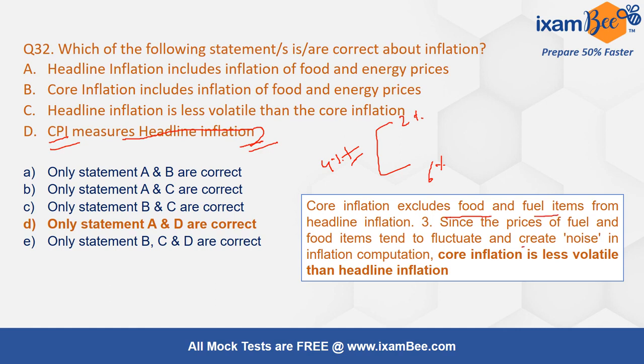Food and fuel are more volatile in terms of price fluctuations. That's why there is another concept of core inflation which eliminates these two, which is studied, but we are measuring CPI, which is headline inflation. That's why A and D are correct.